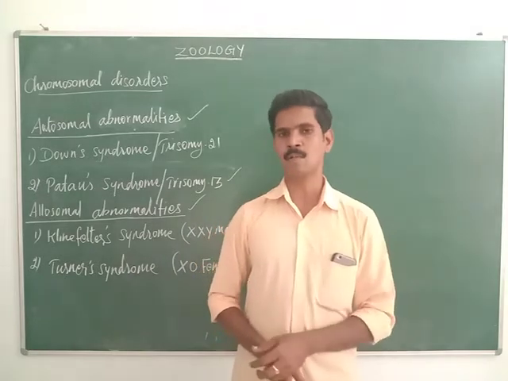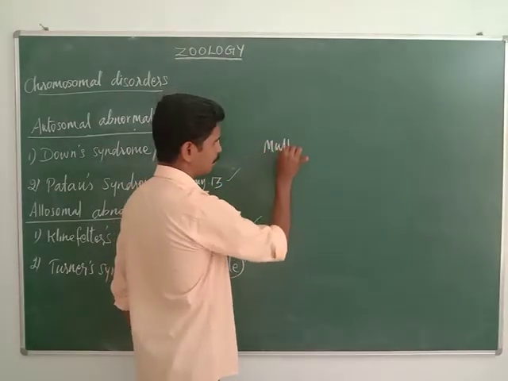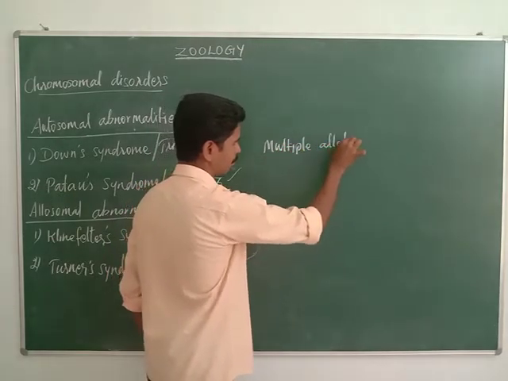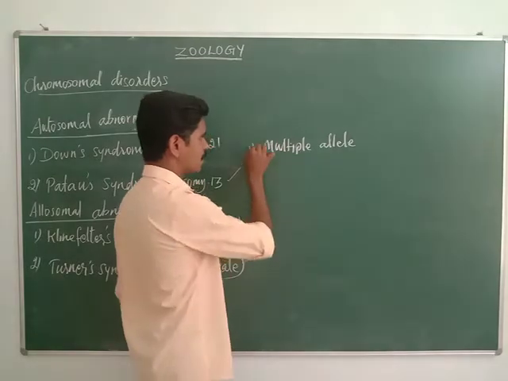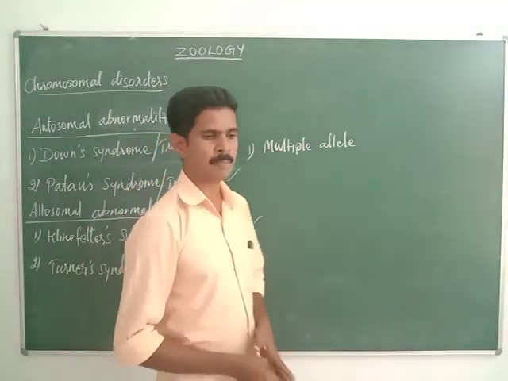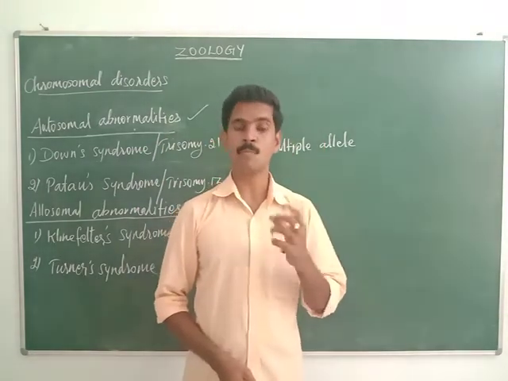The first 2-mark question of this chapter is multiple allele. Multiple allele means two or more alleles.